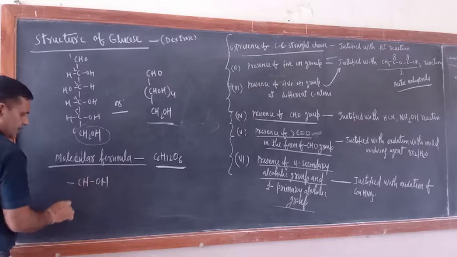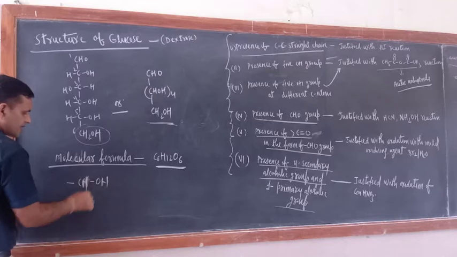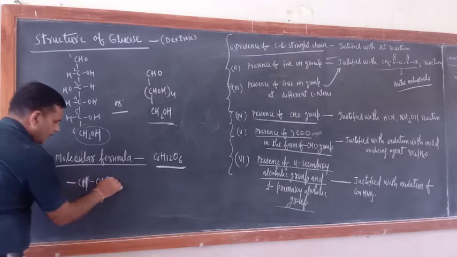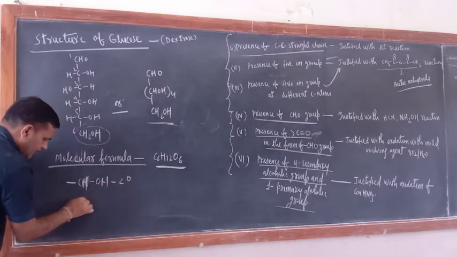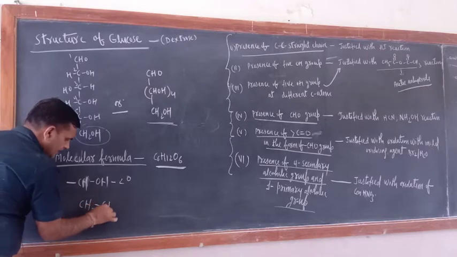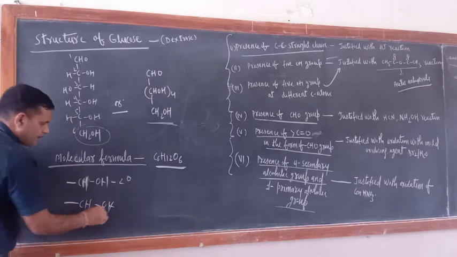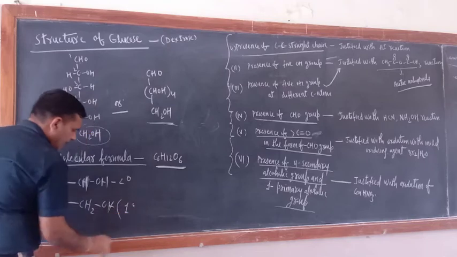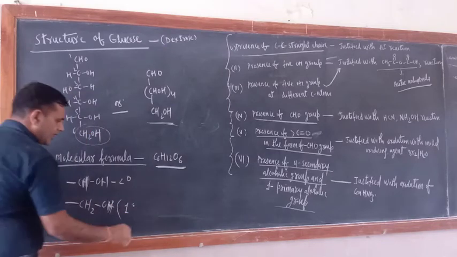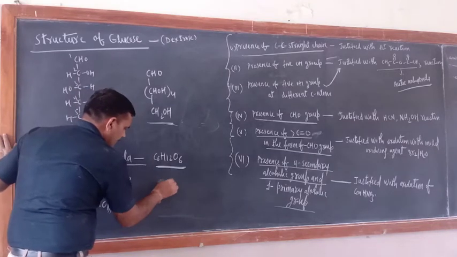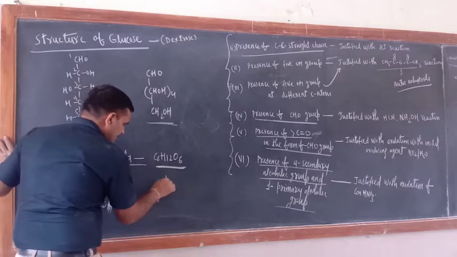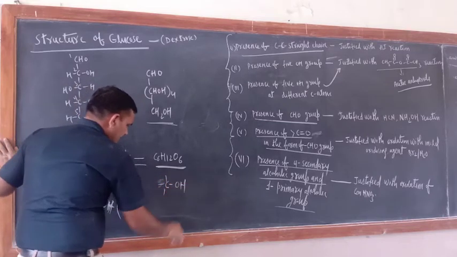What is a 1 degree alcohol? CH2OH is the functional group of a 1 degree alcohol. What about a 3 degree alcohol? A 3 degree alcohol is C, C and OH.